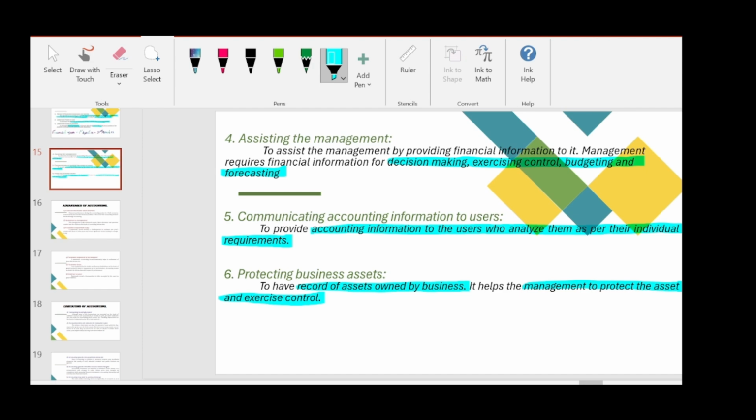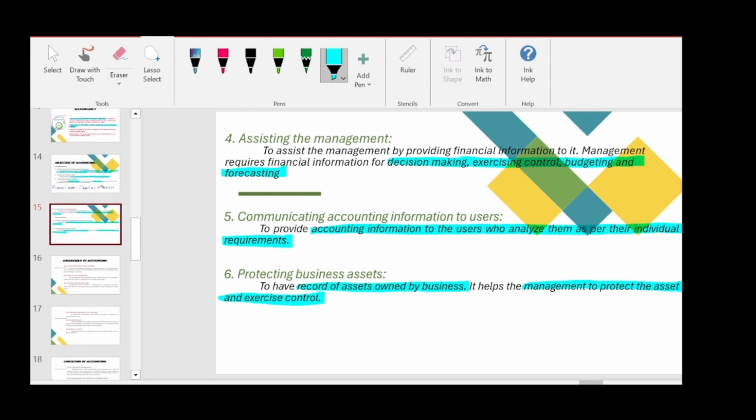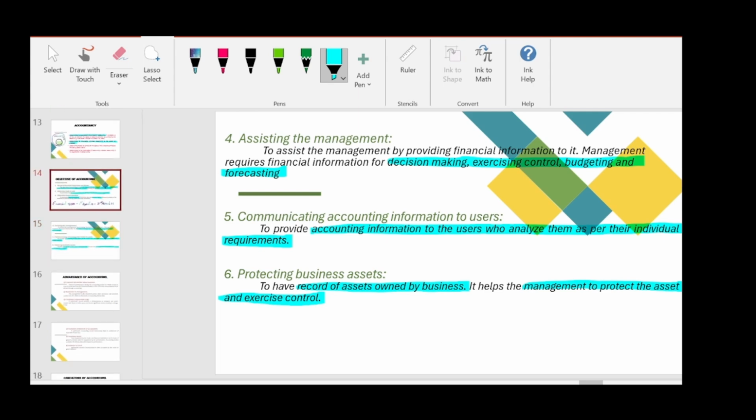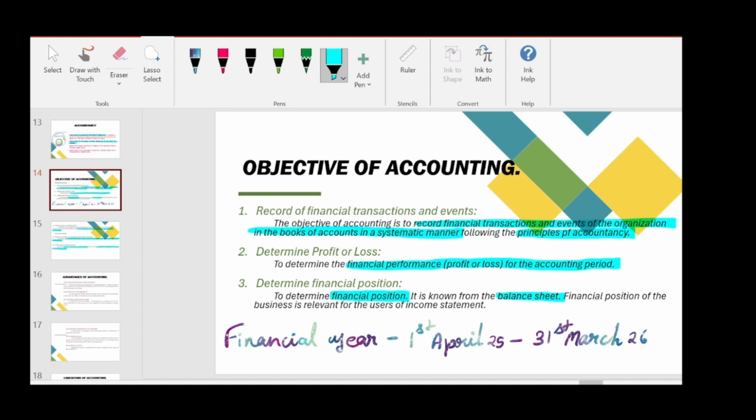So we need to protect our assets. If we don't have the number of stocks we have in our godown, what will happen? Much theft will happen in our godown itself if we don't have proper track of inventories. So it is very important to record the assets owned by the business, and also we can exercise the right control over our assets. So that is the sixth objective of accounting. So with this, the objectives of accounting end.